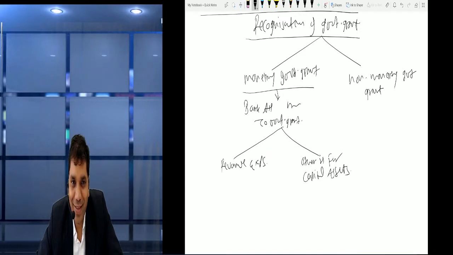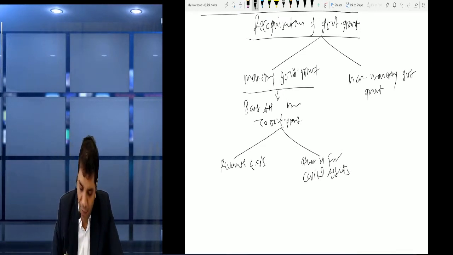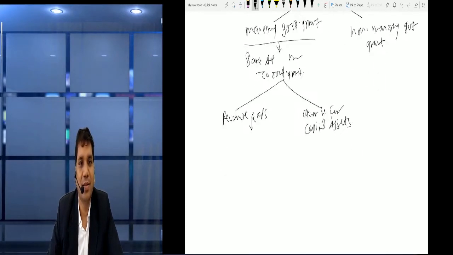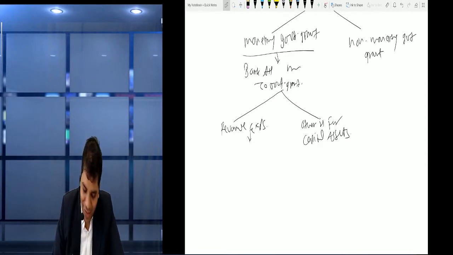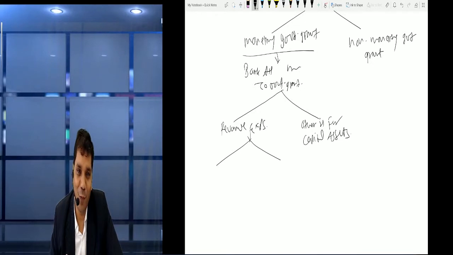Possible? Yes. Now if we use it for revenue expense, that means we had taken the government grant for regular expenses. So now friends, there can again be two treatments for that.